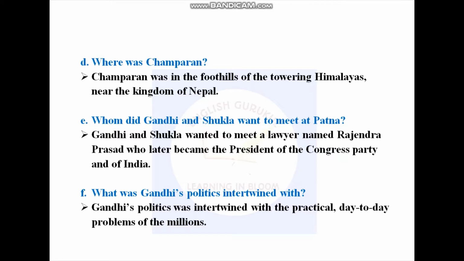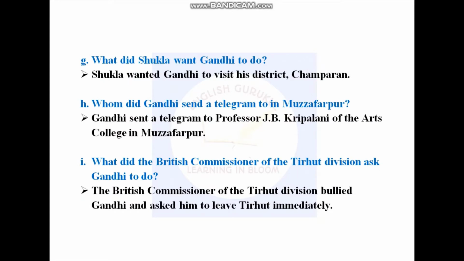What was Gandhi's politics intertwined with? Gandhi's politics was intertwined with the practical, day-to-day problems of the millions. What did Shukla want Gandhi to do? Shukla wanted Gandhi to visit his district, Champaran.